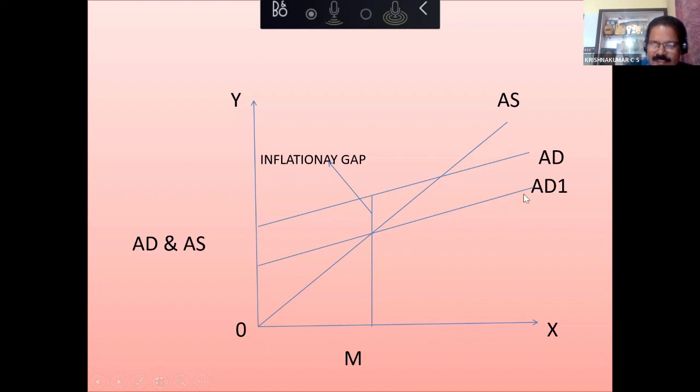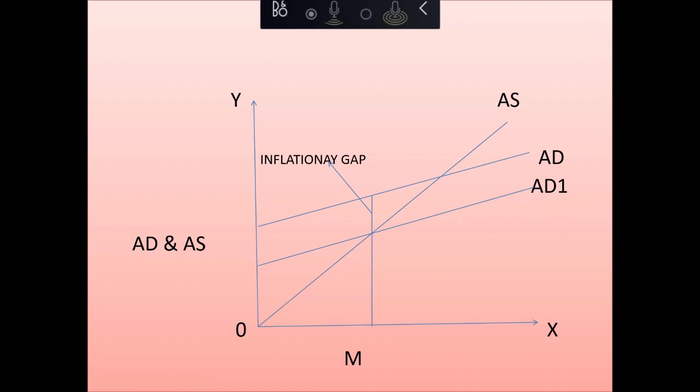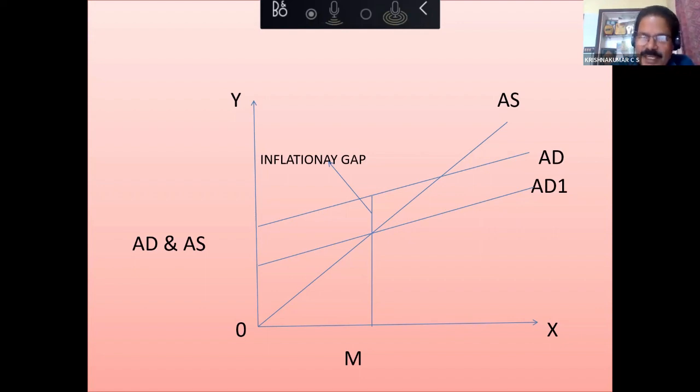Then what is this AD1? I have given another curve called AD1. What is that? Sir, actual demand, sir. Now, actual demand is AD. AD1 is desired demand. If AD1 were to be the actual one, economy would have been in equilibrium. Correct now? If AD1 were to be the actual aggregate demand, the economy would have been in equilibrium. But AD1 is only desired one for full employment equilibrium.